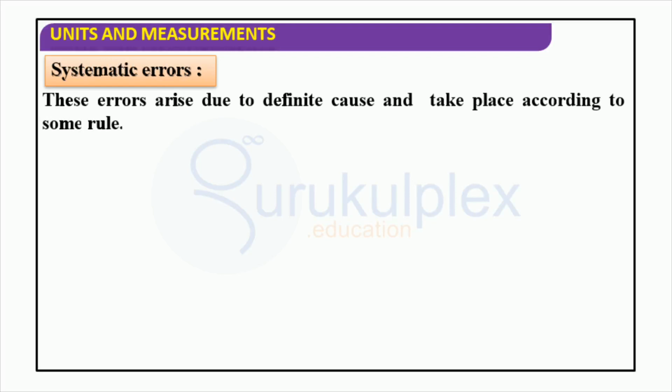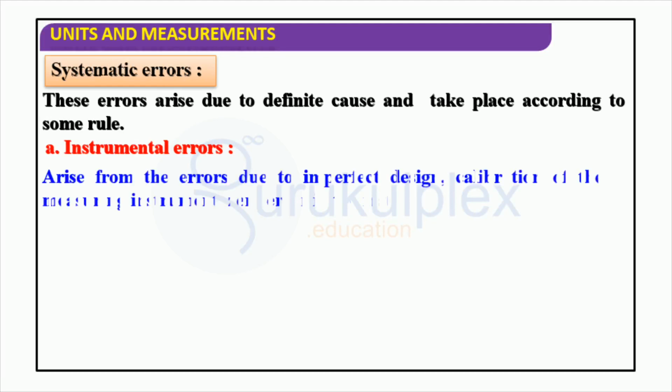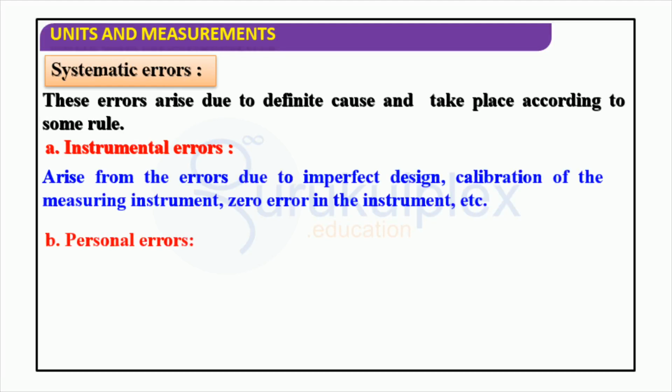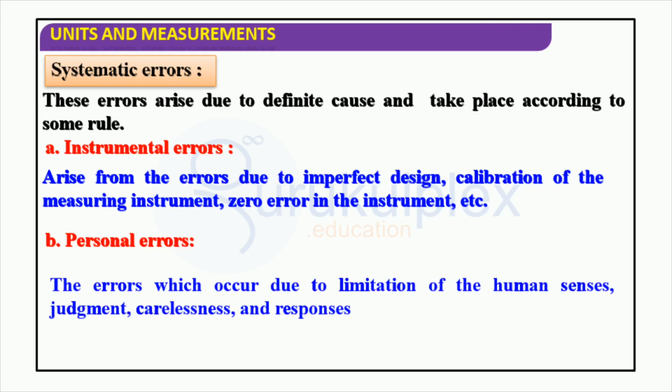Errors that occur due to a fixed cause and follow a regular pattern are known as systematic errors. These errors can be divided into two categories: instrumental errors and personal errors. Instrumental errors are caused by the imperfect design or calibration of the measuring instrument, leading to an incorrect reading. Personal errors, on the other hand, are errors arising from limitations of human senses, judgment, carelessness, and response.